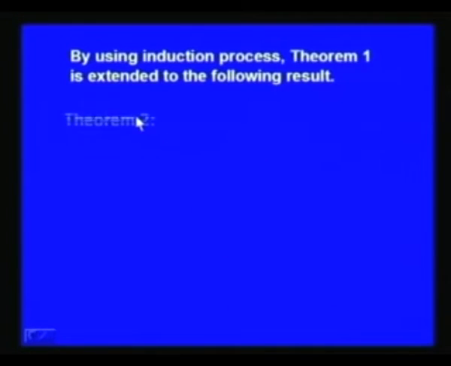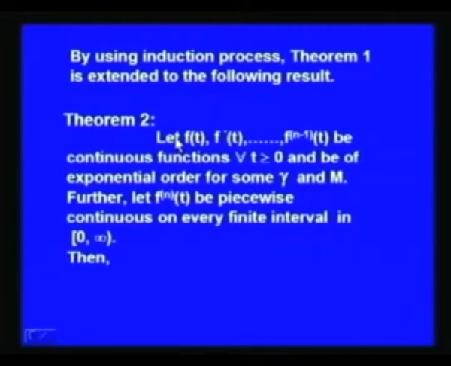Now, let us use the induction process on theorem 1. So, on using induction we have the following result. Let f t, f dash t and so on up to f n minus 1 t be continuous functions for all t greater than or equal to 0 and be of exponential order for some gamma and m.